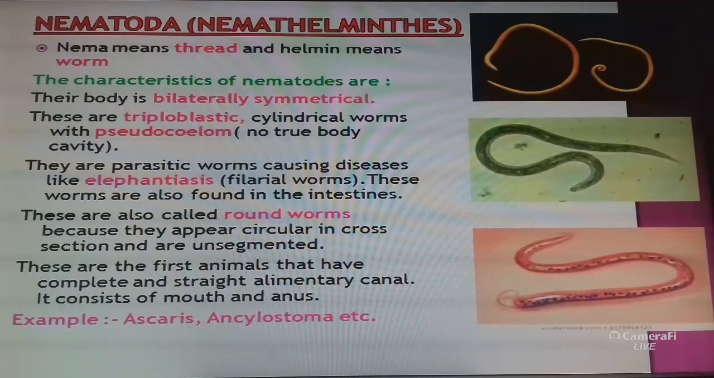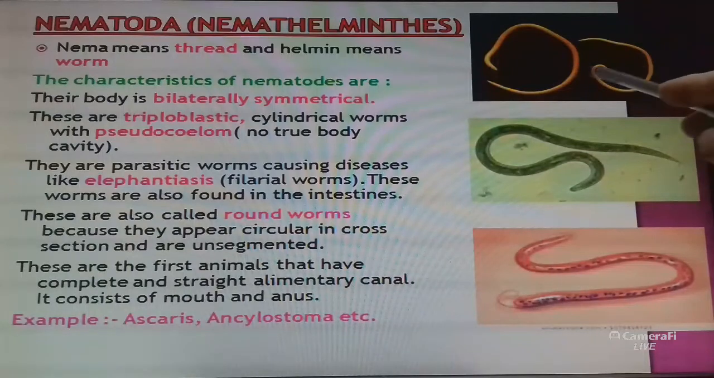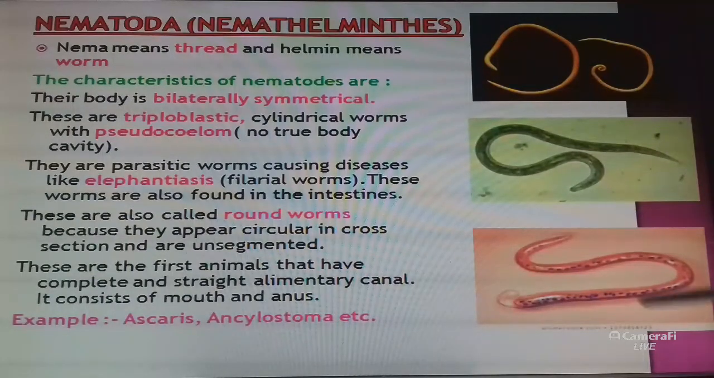These are the first animals that have a complete and straight alimentary canal, and it consists of a mouth and anus. For example, Ascaris, Ancylostoma. These are Ascaris, male and female Ascaris. These animals are in group Nemathelminthes.